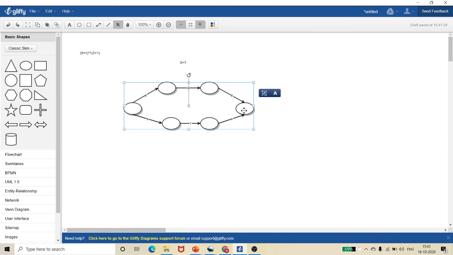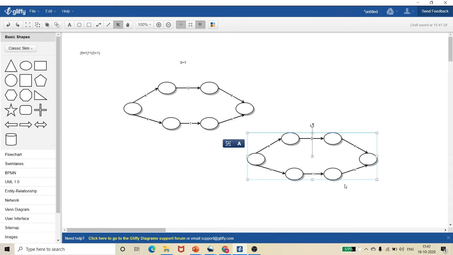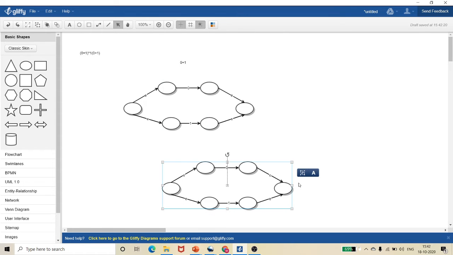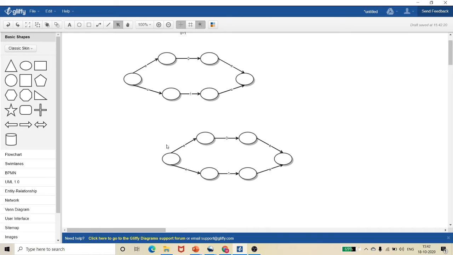So let me make a copy of this. For closure, what we will do is add two more states here. A state here, let me copy this.